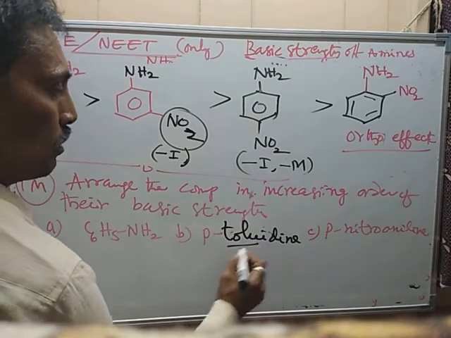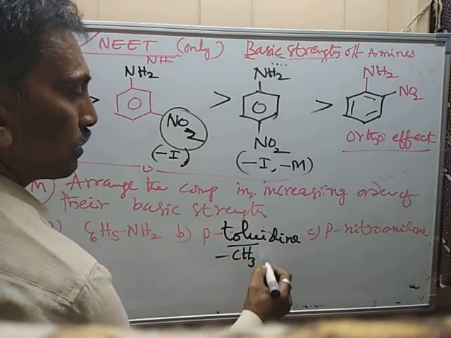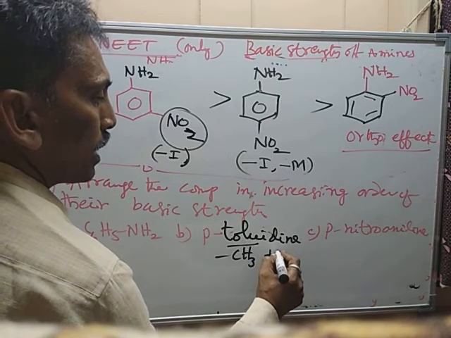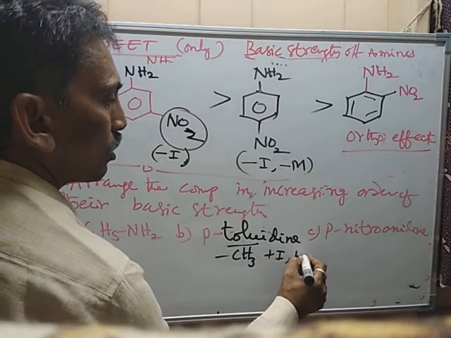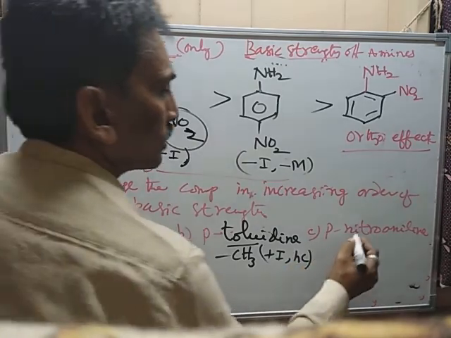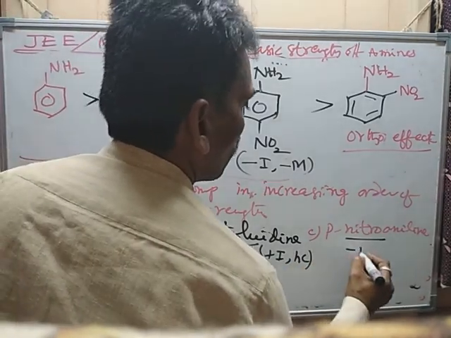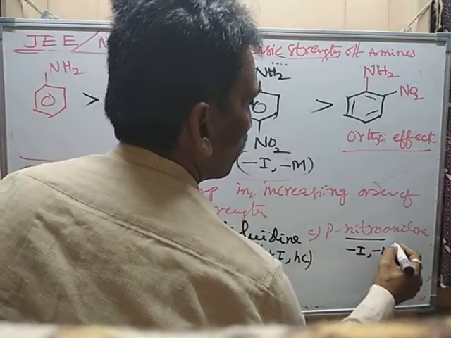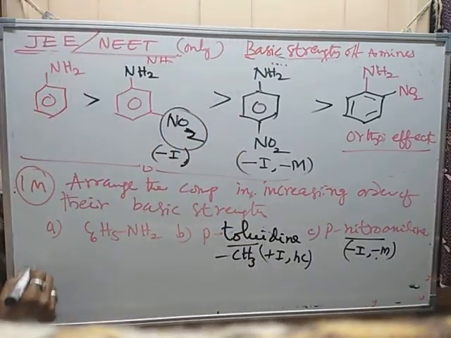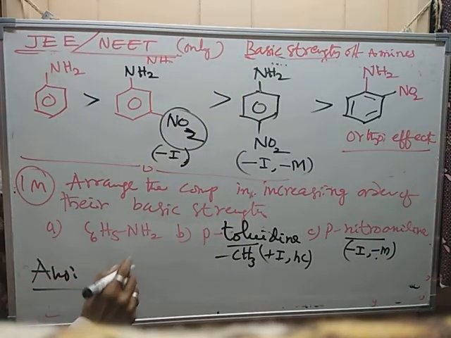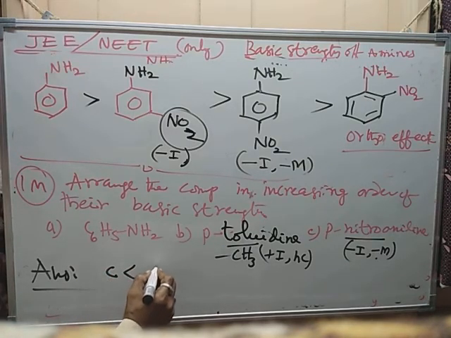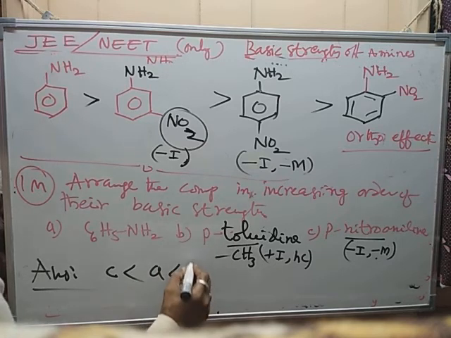It has plus I effect and hyperconjugation, and the NO2 group has minus I effect, minus M effect, more withdrawing. So the answer, only for reference purpose, is least basic C, then A and then B.